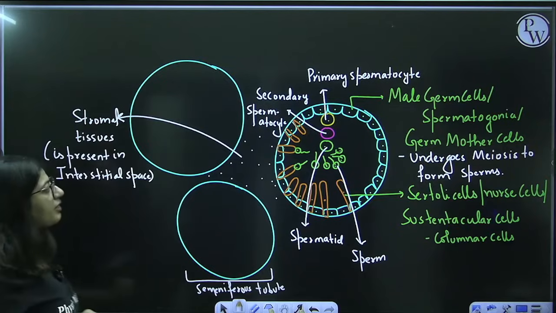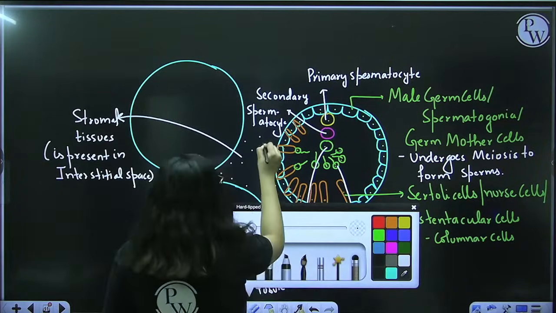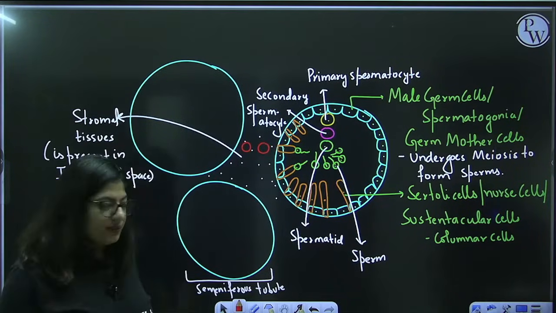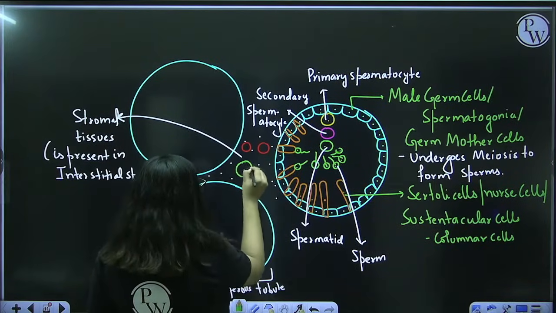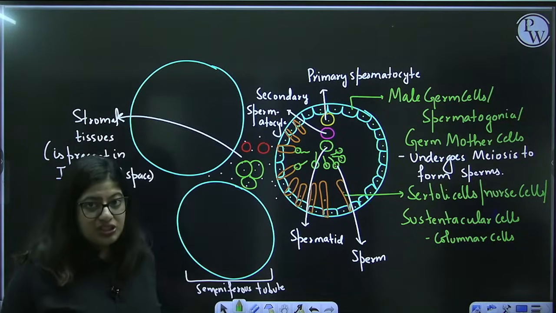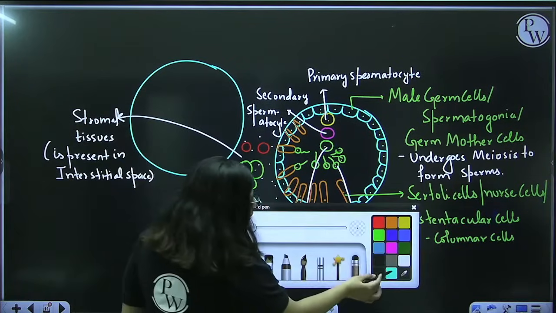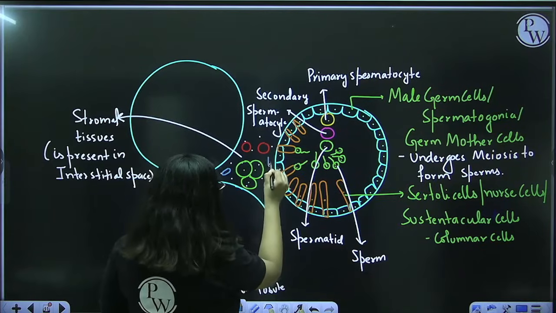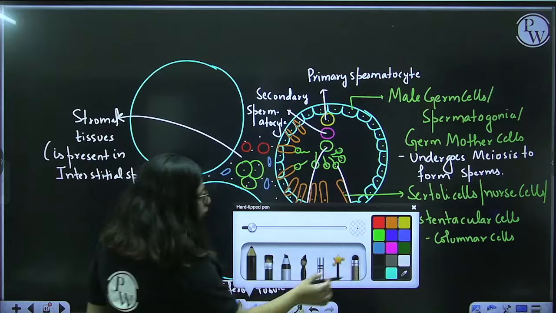Now, this interstitial space is very important. Why? Because it contains blood vessels. So, you hear me right? The blood vessels are also present. Apart from that, it contains very important cells known as Leydig or interstitial cells. Now, also apart from this, some immunocompetent cells are present. Means these are the cells of immunity or immune system. Got it?